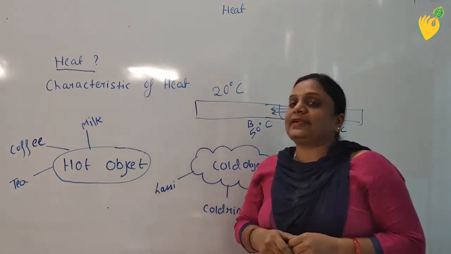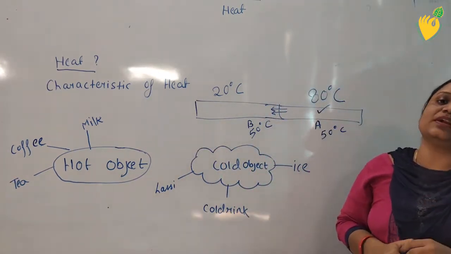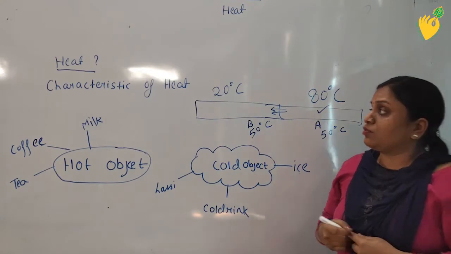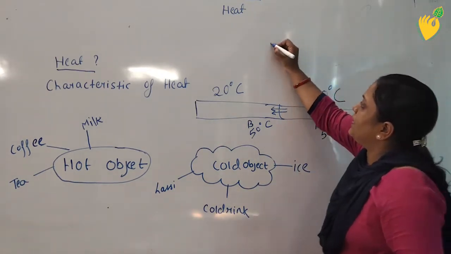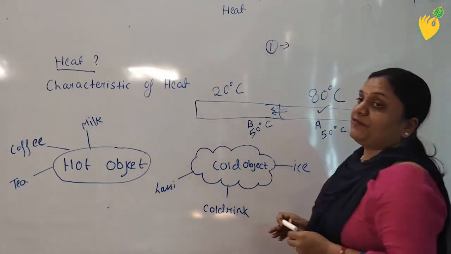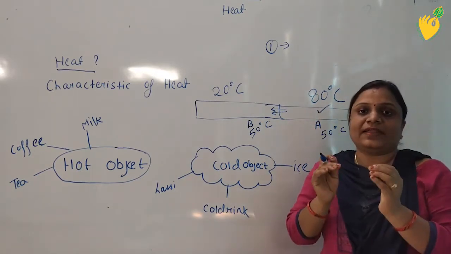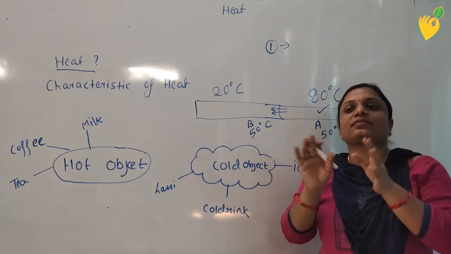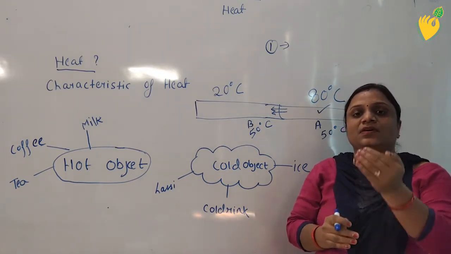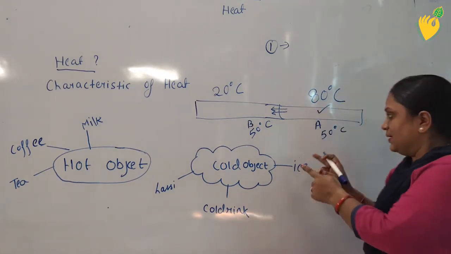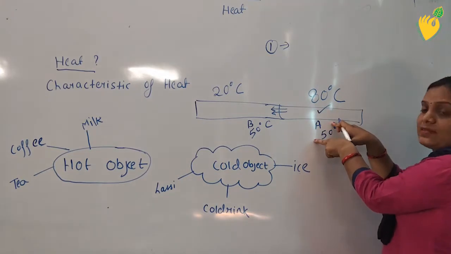Characteristics of heat. Characteristic means the special qualities of heat. The first special quality is that the body which loses heat becomes colder. Have you seen this in this example?